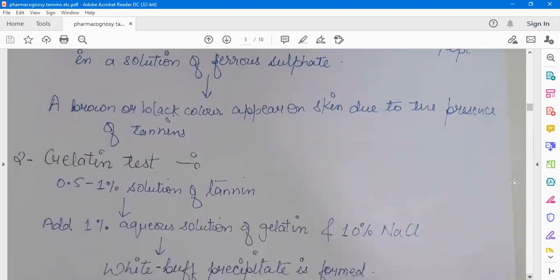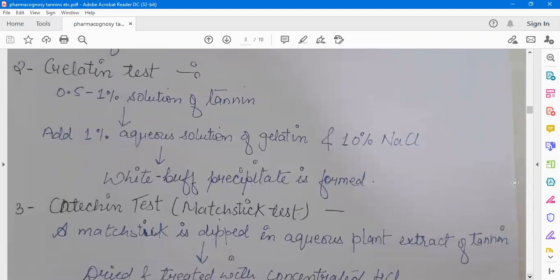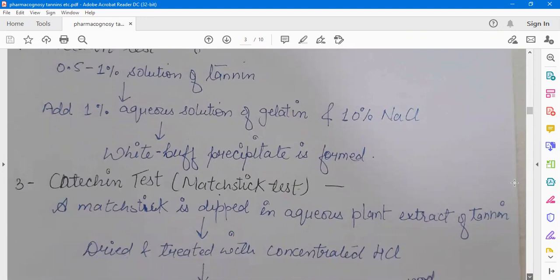Next is the gelation test. First of all, we will take 0.5 to 1% solution of tannin. Then we will add 1% aqueous solution of gelatin in that solution. And in addition, we will also add 10% sodium chloride. A white buff precipitate is formed, which shows the presence of tannins.